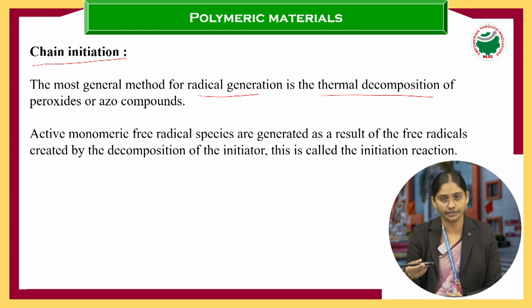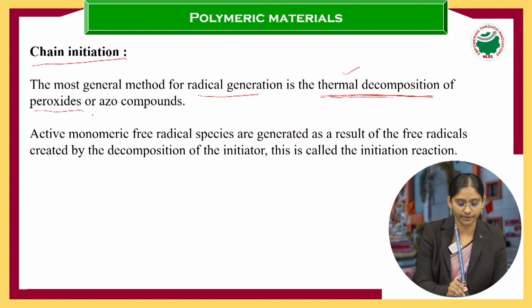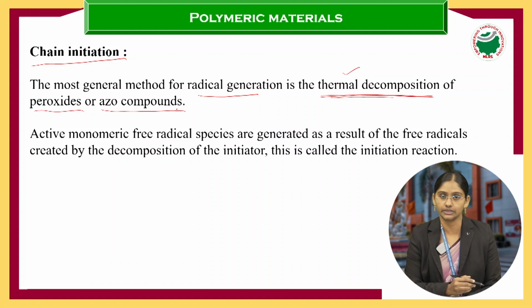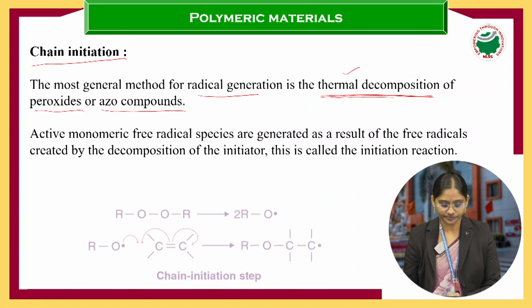They undergo homolytic fission when exposed to heat or light, which is called thermal decomposition. Thermal means heat. So it undergoes the thermal decomposition of peroxides or azo compounds. The initial step is that the peroxides undergo thermal decomposition and form the free radical.